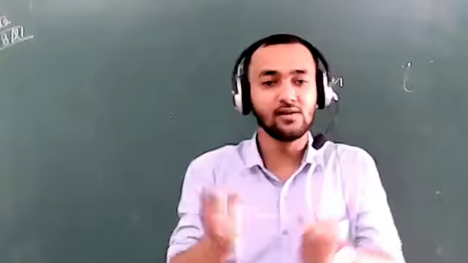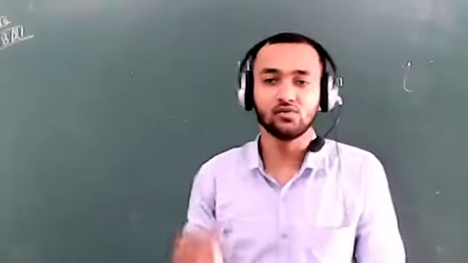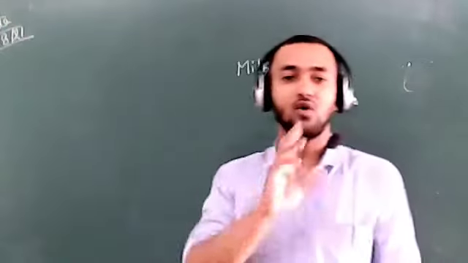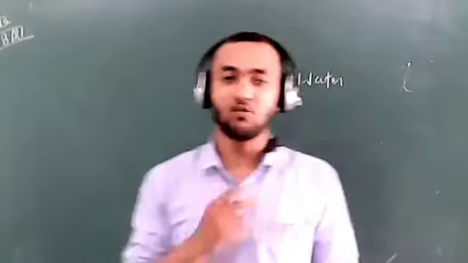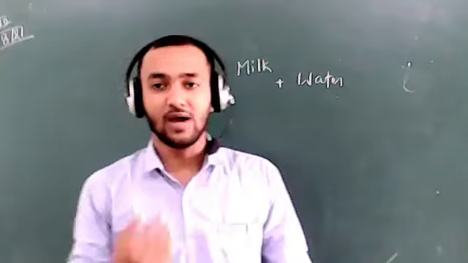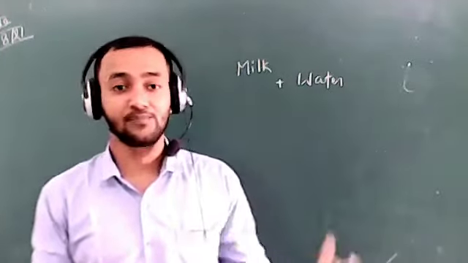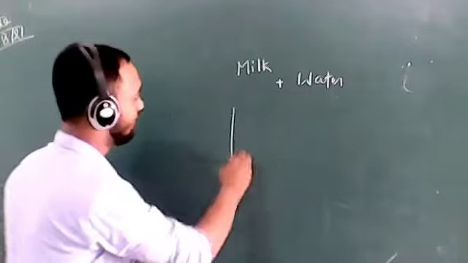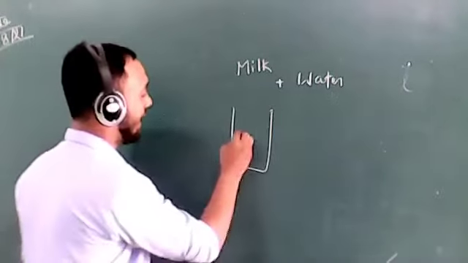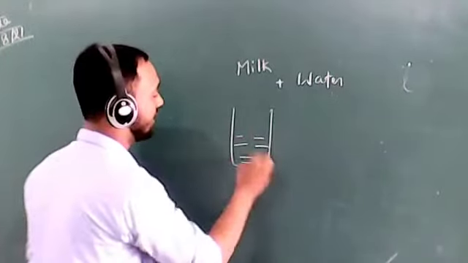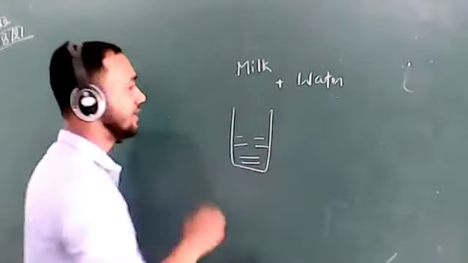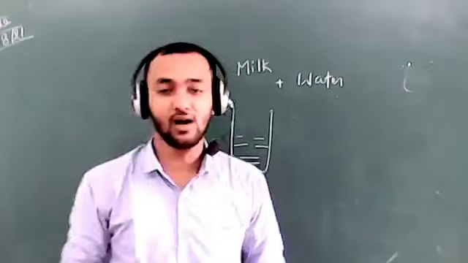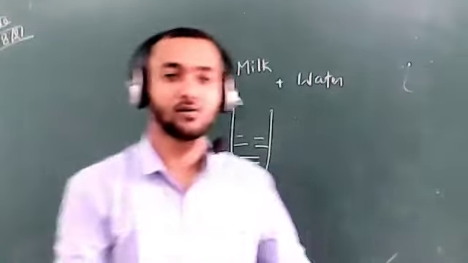Can you say that water is mixed in milk? Because the milkmaid who comes to our houses always adds some water to the milk for their profit. If there is a bottle with milk in it and water is added, and you see the bottle from outside, can you say that water is added to the milk or not?